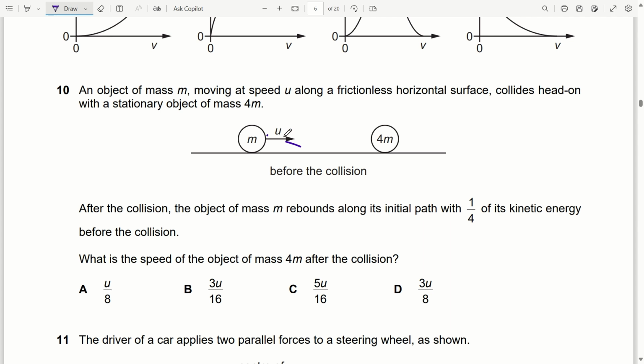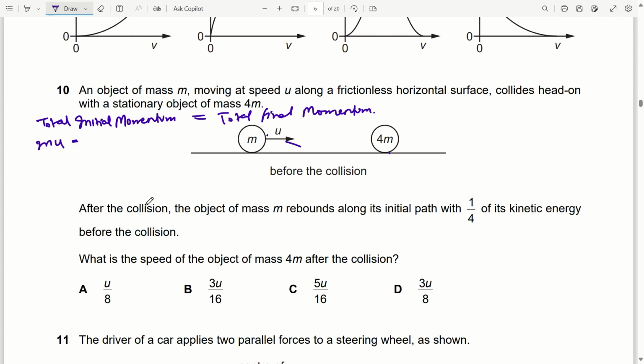So total initial momentum is equal to total final momentum. This is the law of conservation of momentum. Now initially the object of mass 4m is at rest, so its momentum is 0 and the initial momentum will be mu.